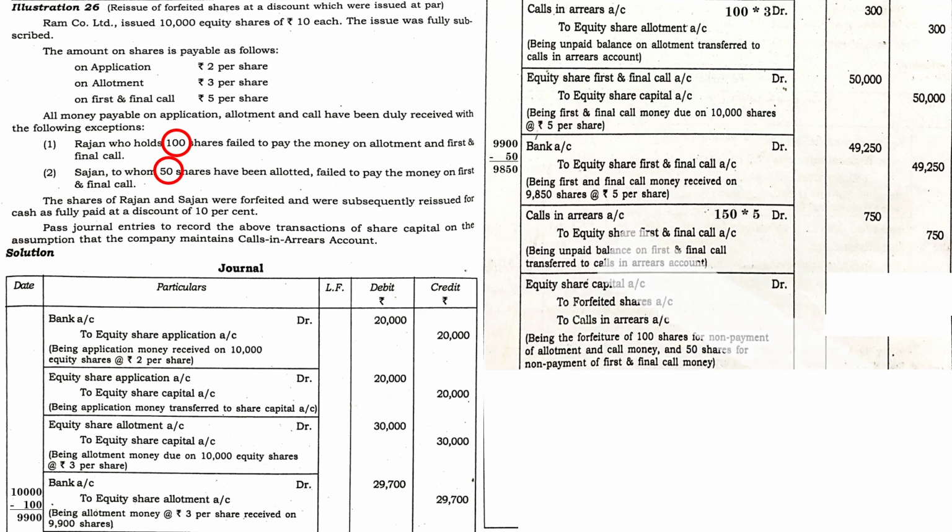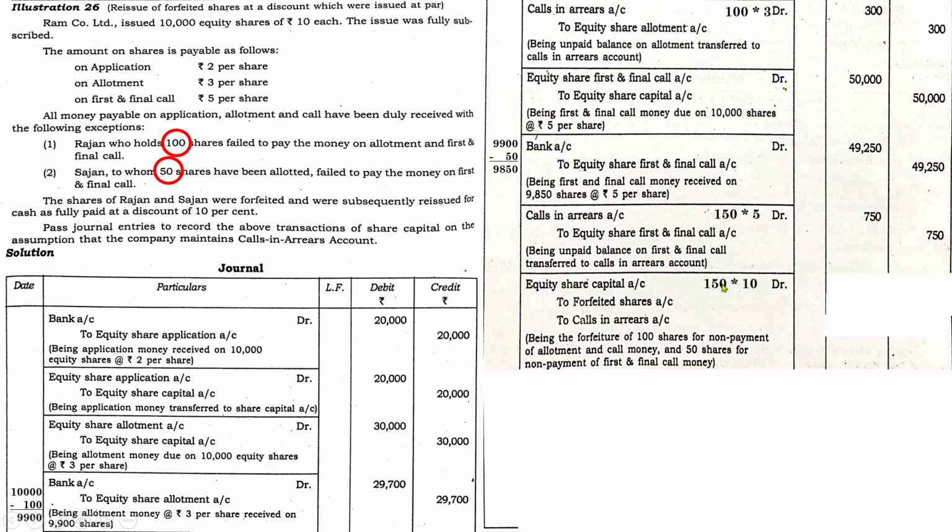And next is the forfeiture entry, because in the question it is mentioned that once there is the issue of shares is completed, you have to pass the entries with regard to forfeiture as well as reissue. So the entry is equity share capital account up to forfeiture account to calls in arrears. So how many number of shares has to be cancelled? Total of 150. So 150 into 10, because there are no other mentioning about the value of shares that are going to be cancelled with regard to that. Here the value of shares is 10. There are no adjustment with regard to forfeiture. There will be no adjustment with regard to the value of shares with regard to forfeiture.